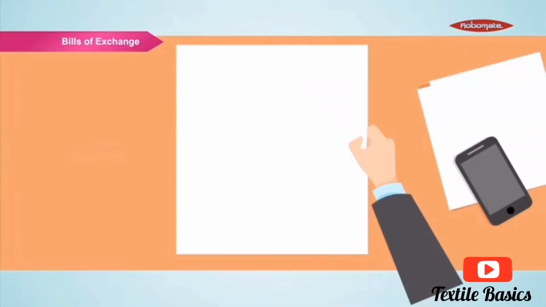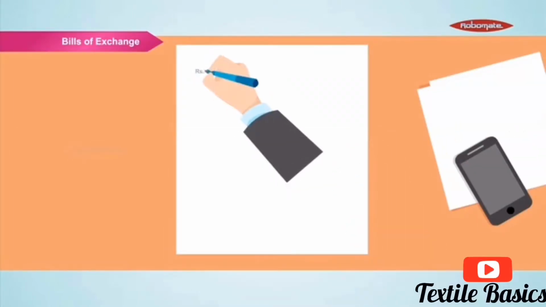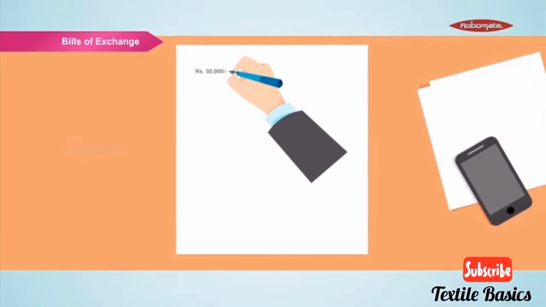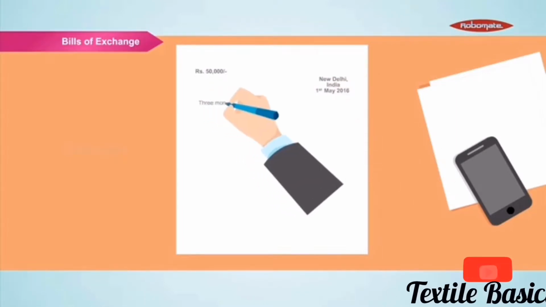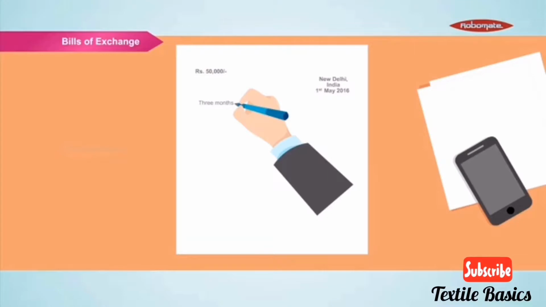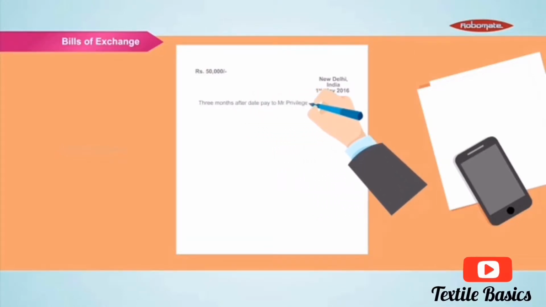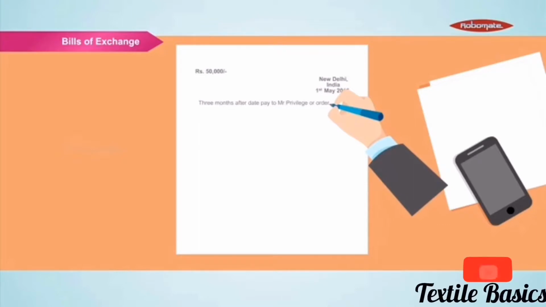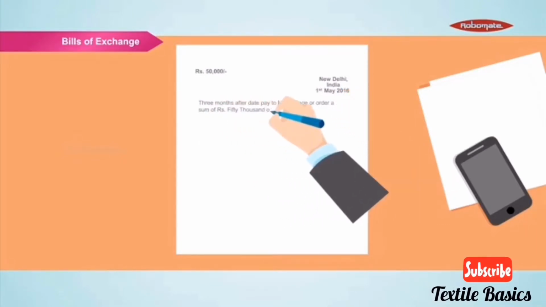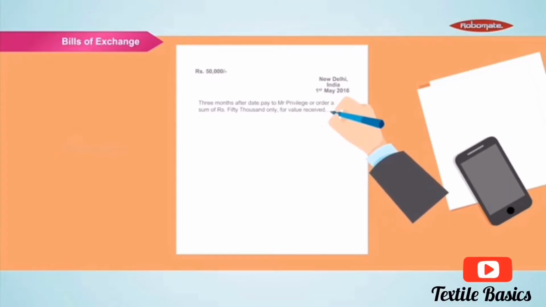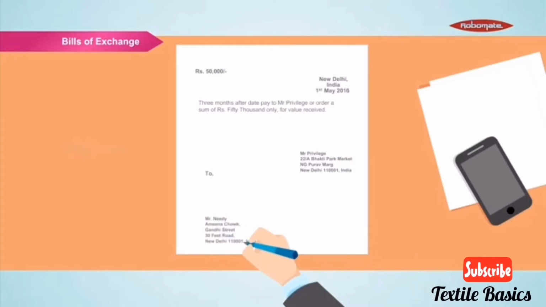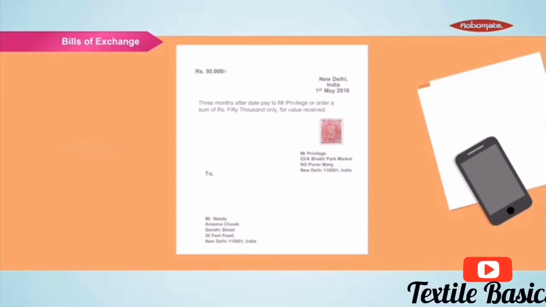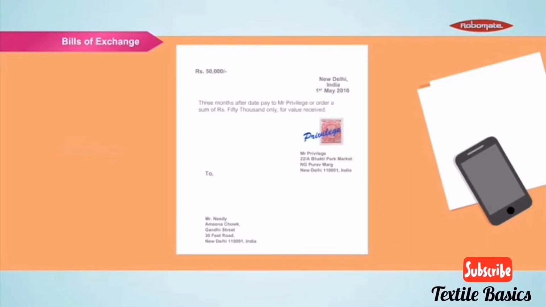Mr. Privilege now takes a blank paper and writes on it the amount of credit he is giving to Mr. Needy, the city and the country they are in, the date of drawing it, the time period after which Mr. Needy will repay the loan, the person whom Mr. Needy will repay the loan, by order and not by request, the amount to be repaid in words for the value of mobile covers bought. Mr. Privilege writes down his own name and address and Mr. Needy's name and address. Then, Mr. Privilege puts a stamp and signs the paper. Well, what Mr. Privilege has drawn here is known as a bill of exchange.